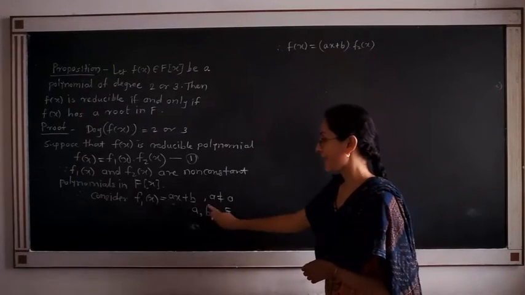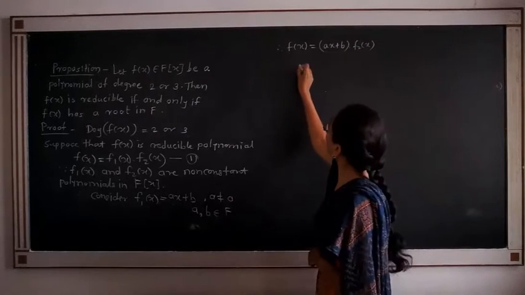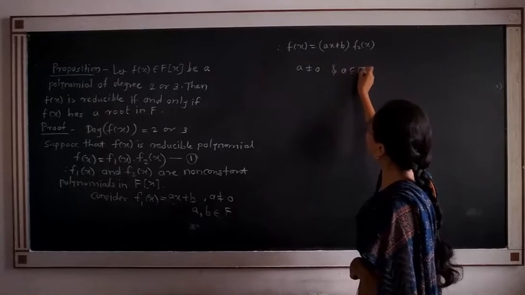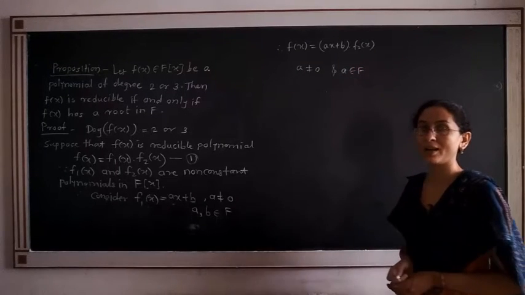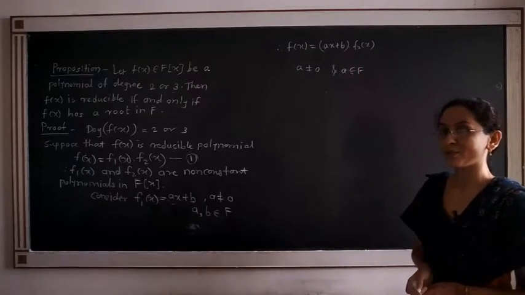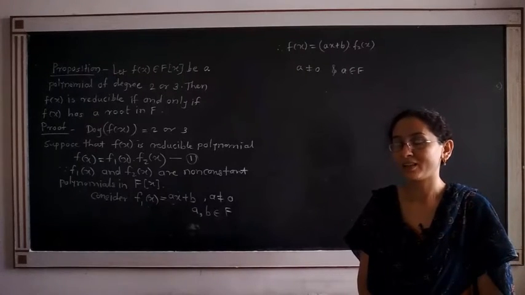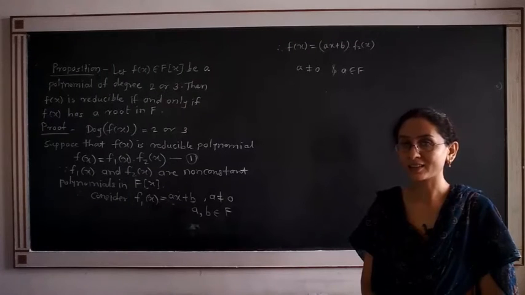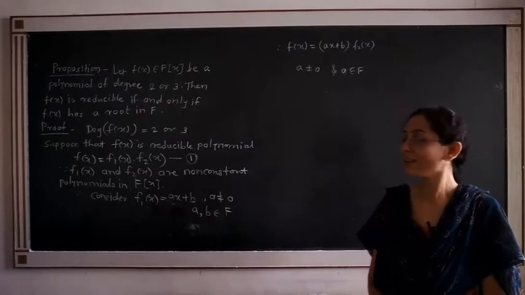Now see that a is non-zero and a belongs to F. What is F? F is a field. What is the property of a field? By the definition of a field, every non-zero element has an inverse that belongs to the same field.